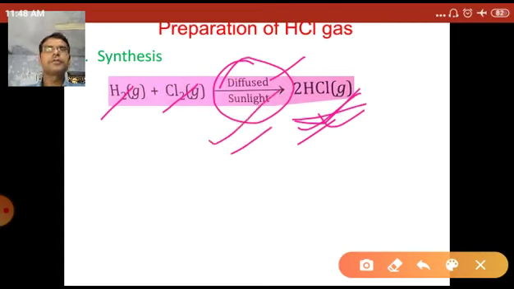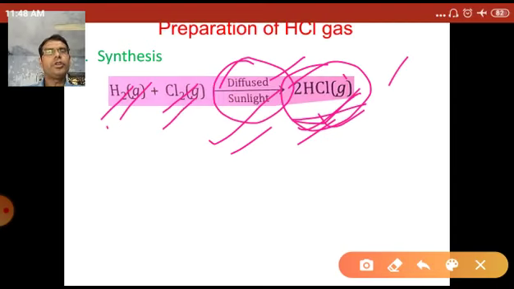In the dark there is no reaction between hydrogen and chlorine gases. So hydrogen and chlorine gases combine in diffuse sunlight and form HCl gas. So by the synthesis method we can prepare it in the laboratory.